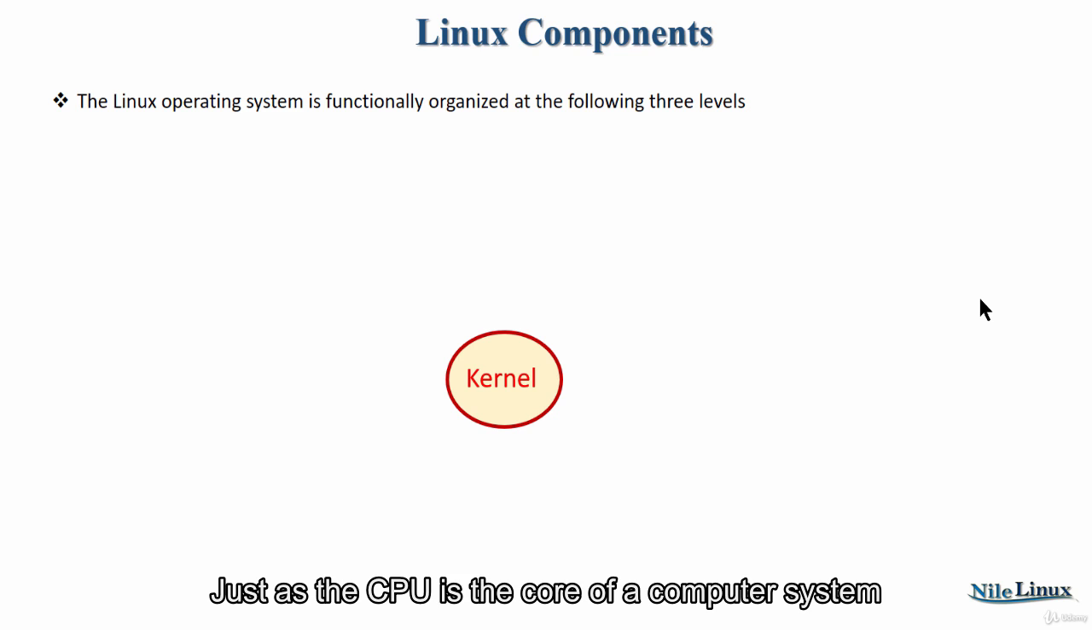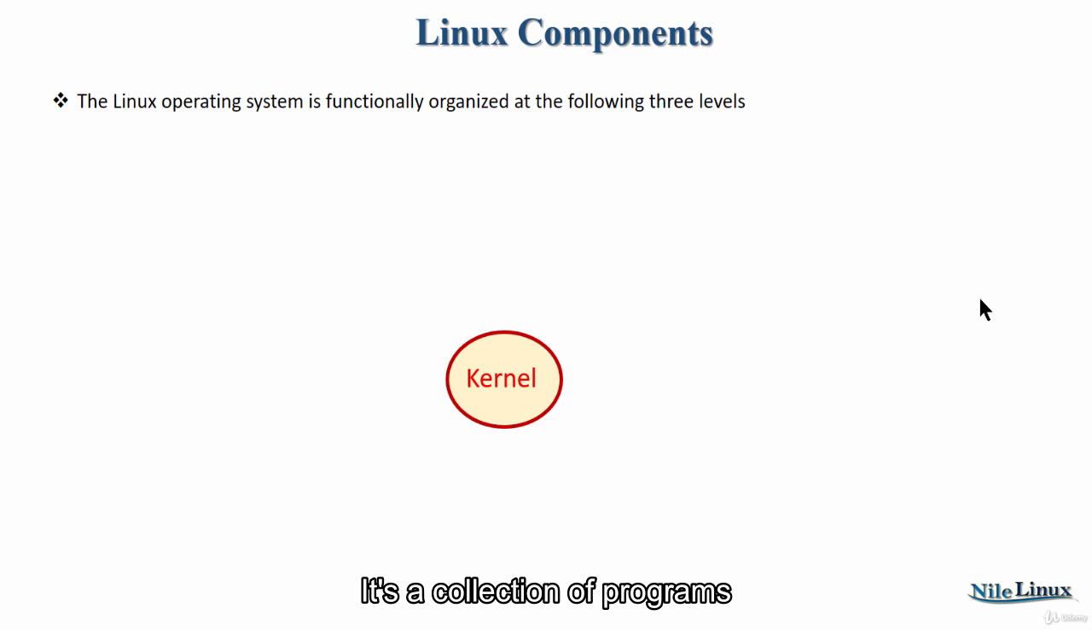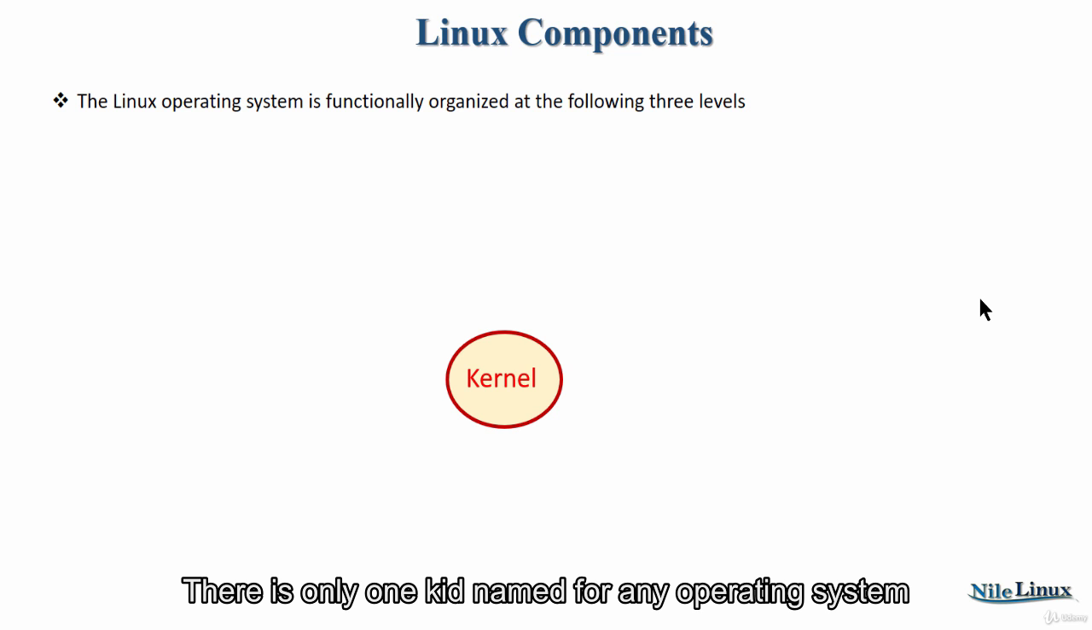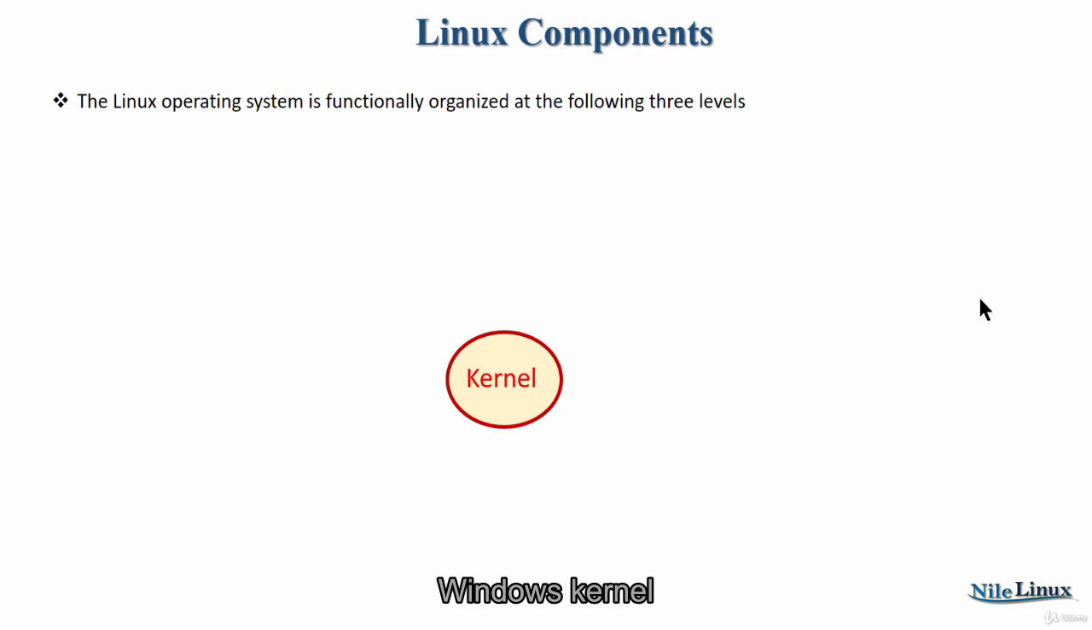of a computer system. It's a collection of programs, mostly written in C. There is only one kernel for any operating system. The kernel communicates with the hardware directly. Without the kernel, an operating system cannot interact with the hardware.